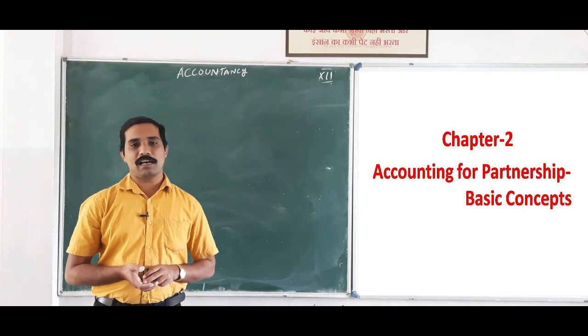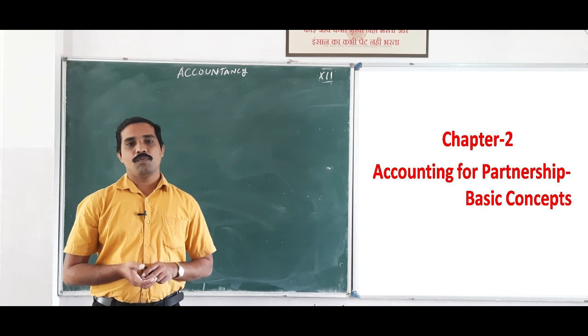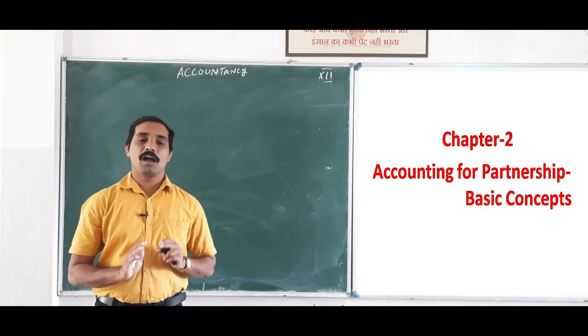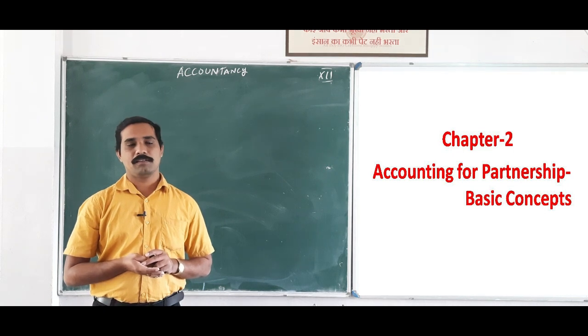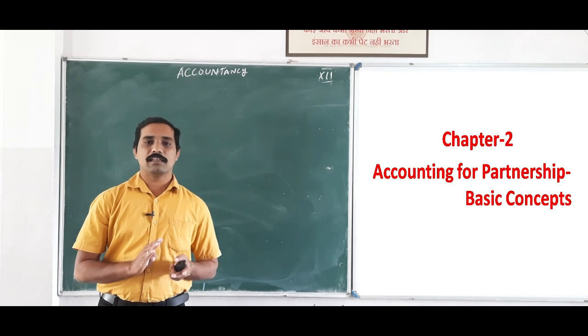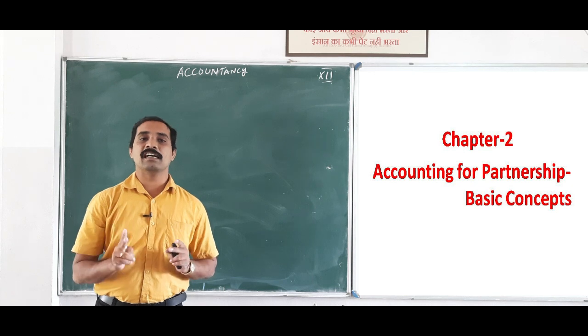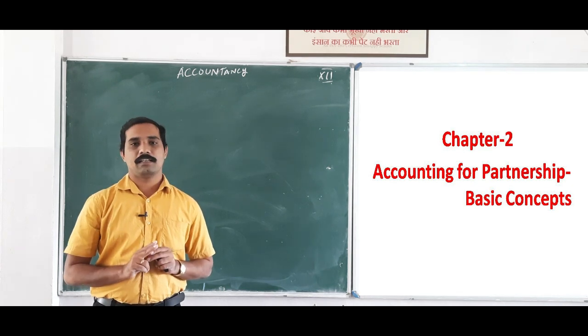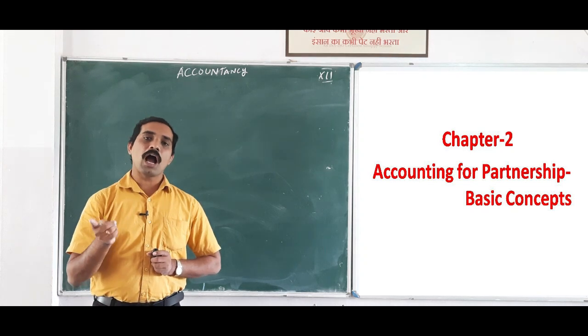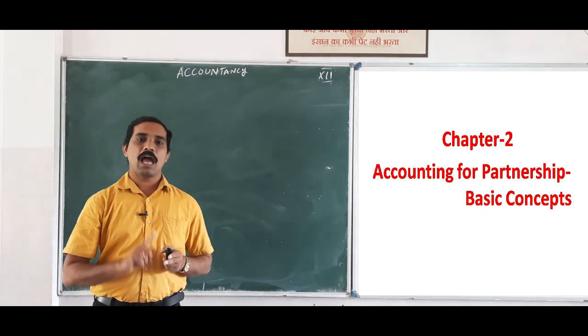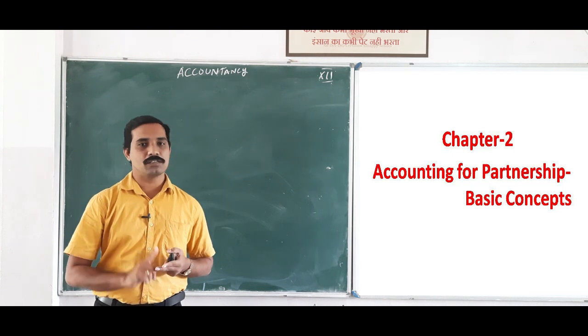So, in the previous class, we discussed how to calculate interest on capital. In that, we discussed two cases. The first one is when there is no additional capital and there is no withdrawal.